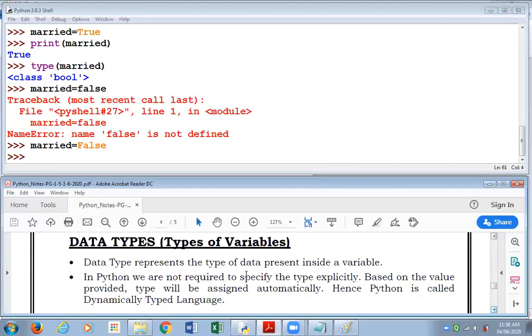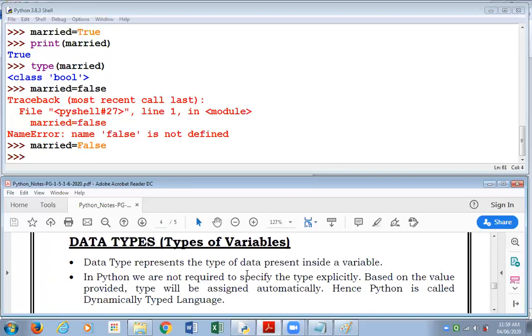And here the data types that we are referring to, the topic is the same, but we have discussed different types of variables. So when we made a variable age equal to 25, it was an integer variable. In our example, salary equal to 10,000.50, our variable was float type. In the example, married equal to true, the variable was Boolean type. The example on address was a string type variable. I repeat, in the first session we did types of values, and today what we have demonstrated are types of variables. Data type represents the type of data present inside a variable.